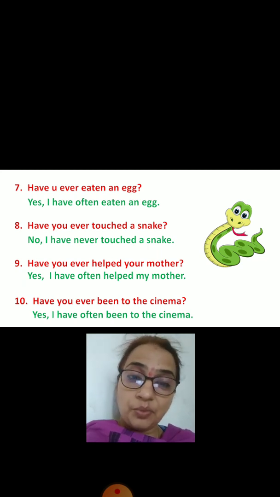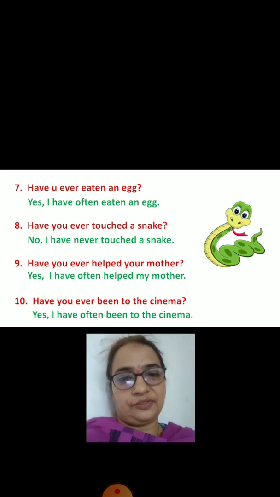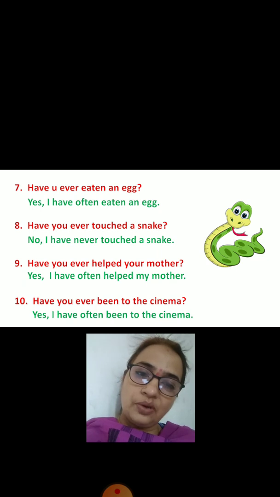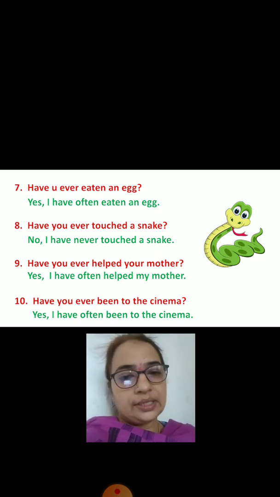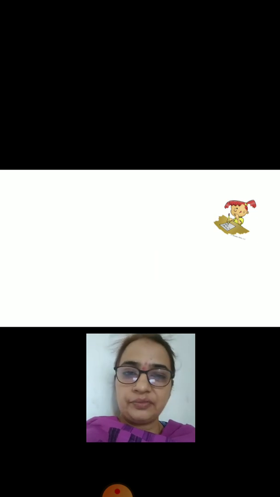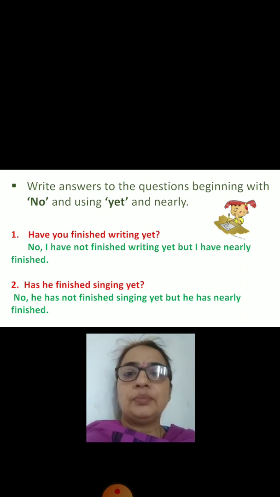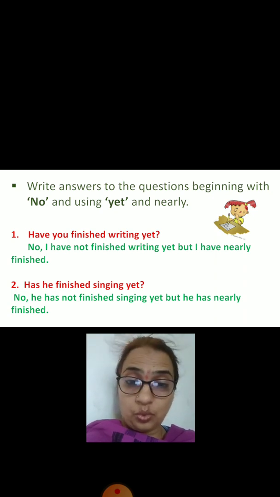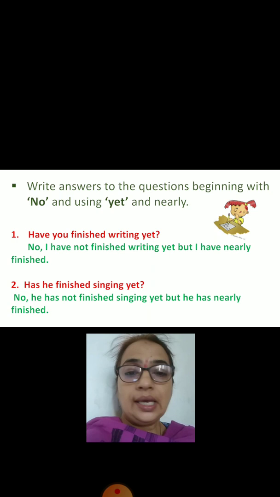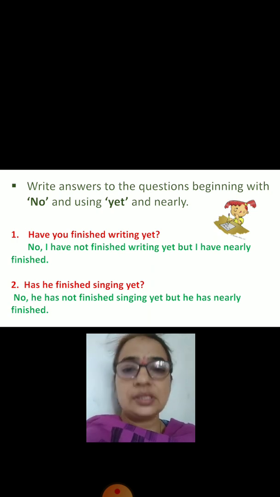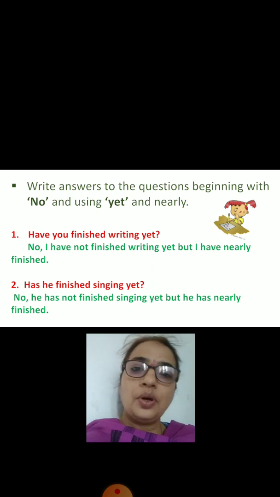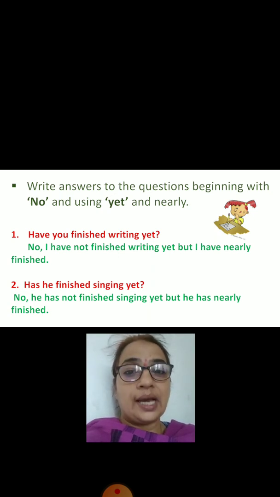Now we have some more activities here, but they are little different. This first part on page number 11 was based on the use of often and never. Now let us see what is on page number 12 of the textbook. Now here the question is, children, we have to write answers to the questions beginning with no. Now here what is the difference, children? Here all the answers of the questions will start with no. At the same time we have to use yet and nearly.